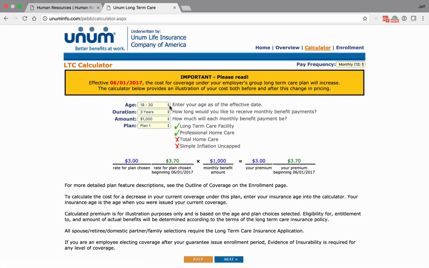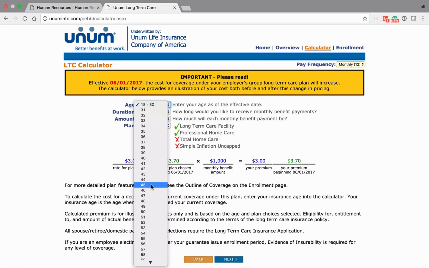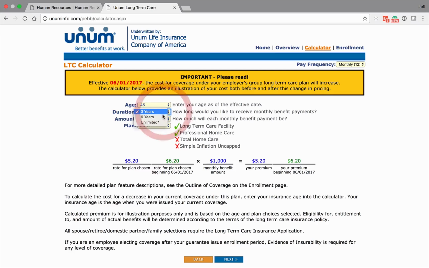Of course, the younger you are, the cheaper this insurance is. The other thing about this program is Unum's package for long-term care is portable. What that means is if you ever leave EOU, this package can go with you no matter who you go to work for. The other thing that's different about this Unum package is you do not have to do it during open enrollment. Anytime during the year, you can enroll for this long-term care.